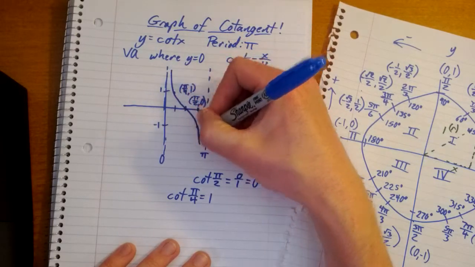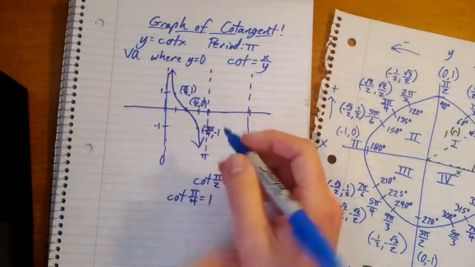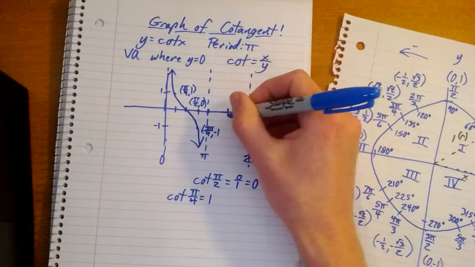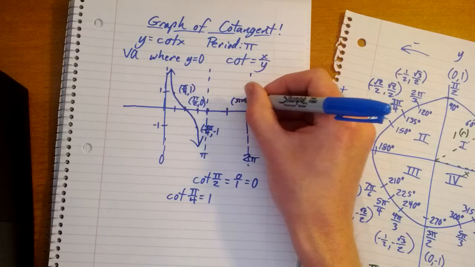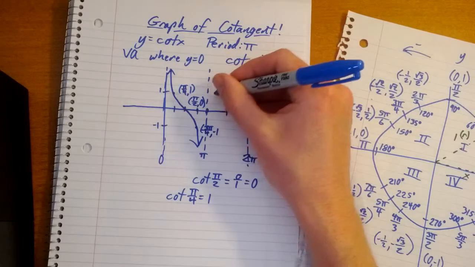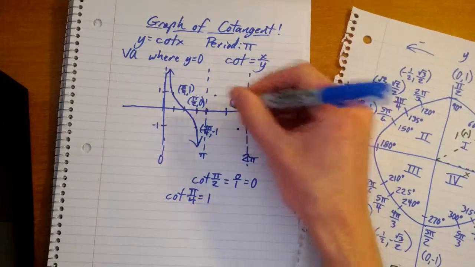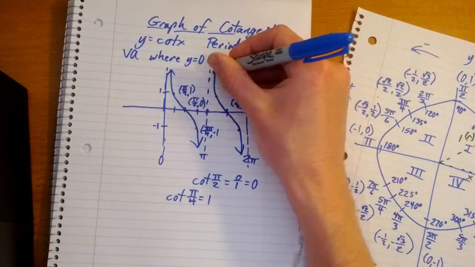So if you look at that, it's like tangent, but upside down, and everything's shifted over pi over 2. Okay, and so now we have, this is 3 pi over 2, 0. So using the fact that it's periodic to find all the rest of the points and make a bigger graph, a bigger, happier family.